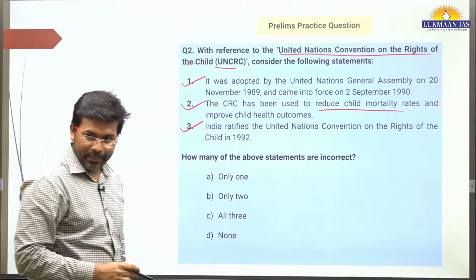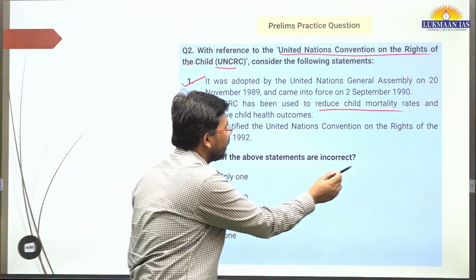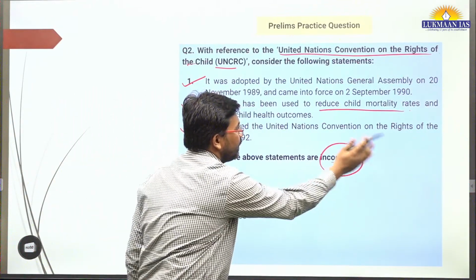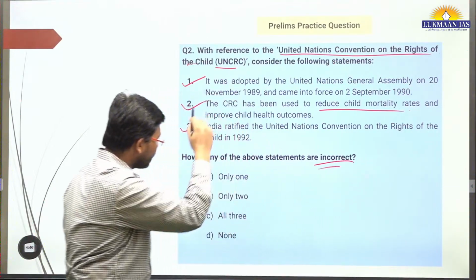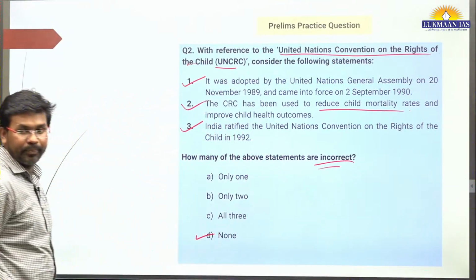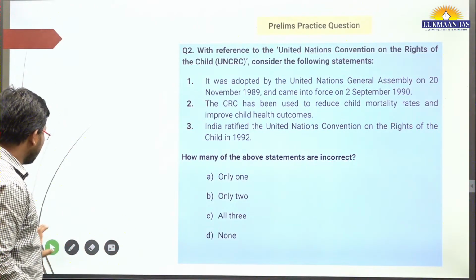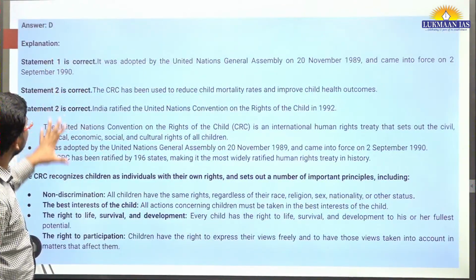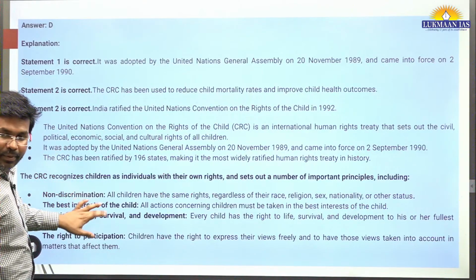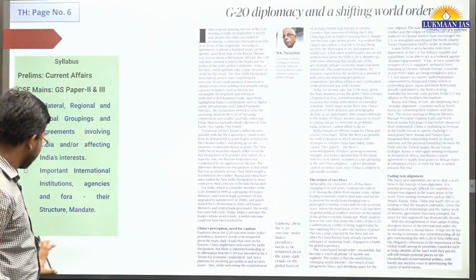All the 3 statements are correct, and they are asking which of the above statements are incorrect. Okay, here they are asking incorrect, but all the 3 are correct. So the correct answer would be option D. Okay, option D is the right answer. So having understood this, you can go through the explanation in your free time later on.